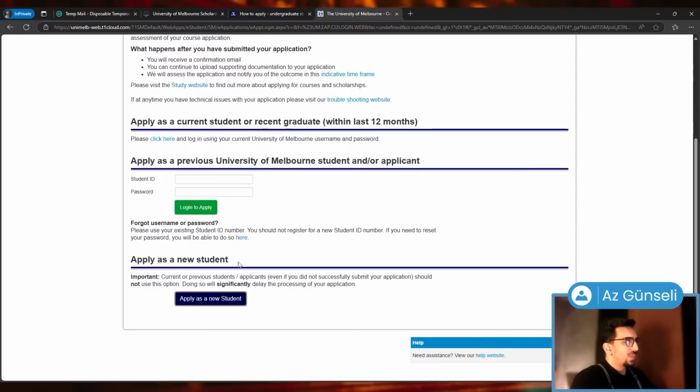Okay, so basically, if you already have an account, you just click on login to apply. If you're a new student, you just click on apply as a new student.